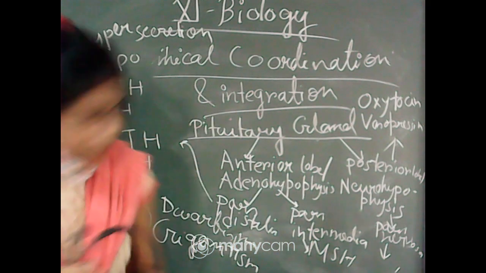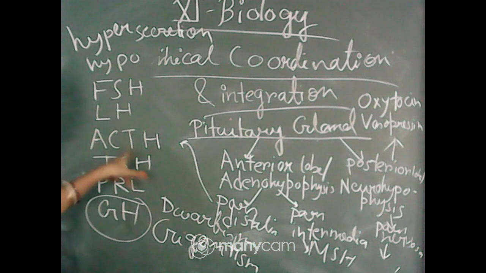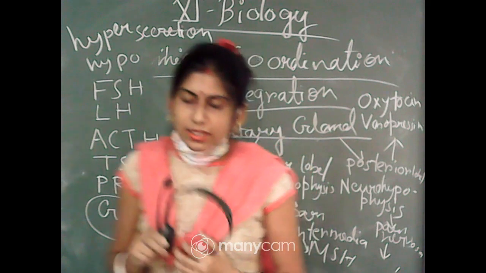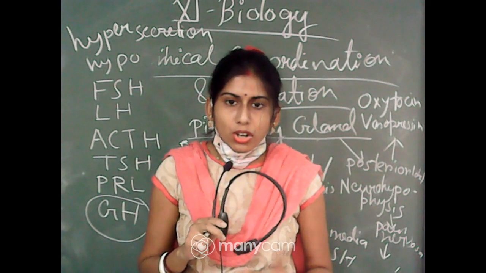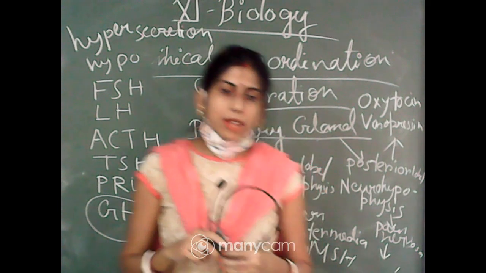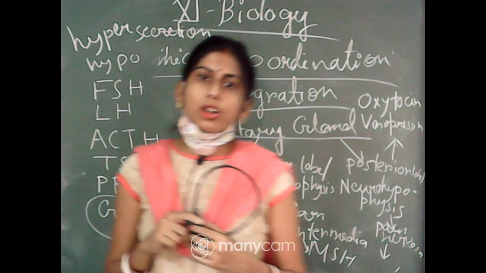Next one is the ACTH, adrenocorticotropic hormone. Adrenocorticotropic hormone stimulates the synthesis and the secretion of a steroid hormone called glucocorticoids, and glucocorticoids are secreted from the adrenal cortex.